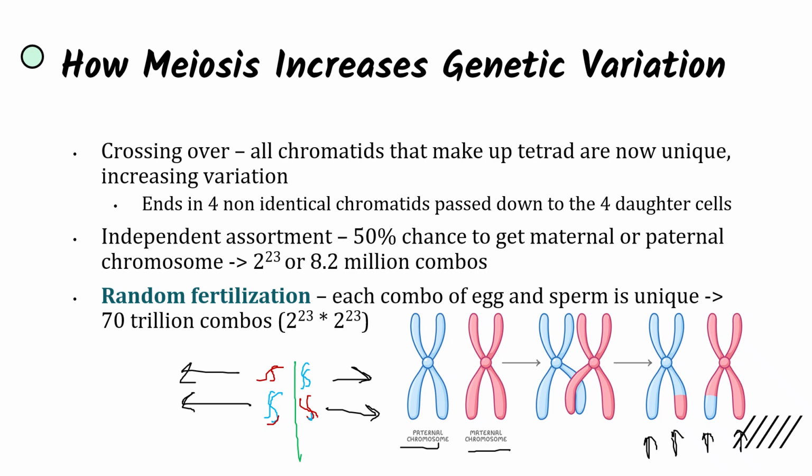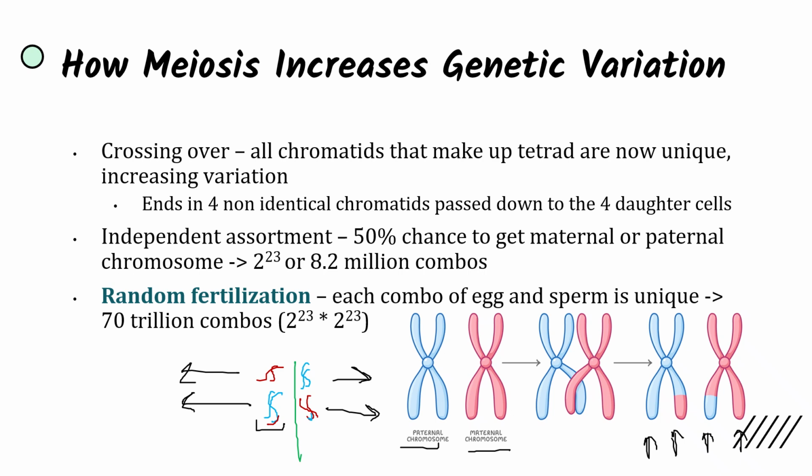And then during meiosis 2, when the two sister chromatids separate during anaphase 2, we have two genetically different sister chromatids, because one has had crossing over happen to it while the other is a pure maternal or pure paternal chromosome. So at the end, you're going to get 4 daughter cells that are all genetically different.